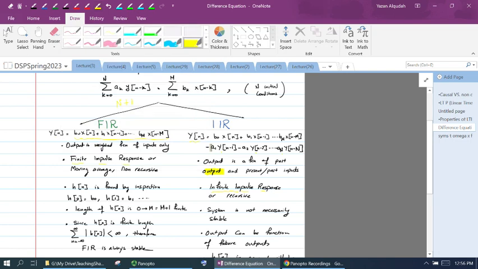The IIR filter is going to have terms of a previous or a future output that are needed to calculate the output at any time. In the FIR filter, the output at any time only depends on the input. In the IIR, the output depends on the input and on the output, whether it is a previous or a past output.